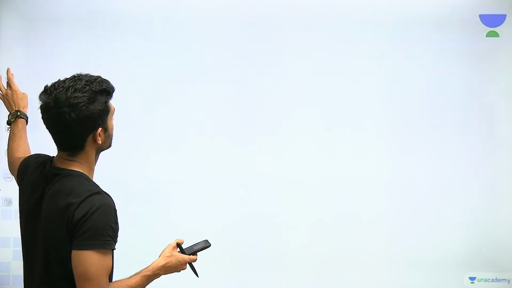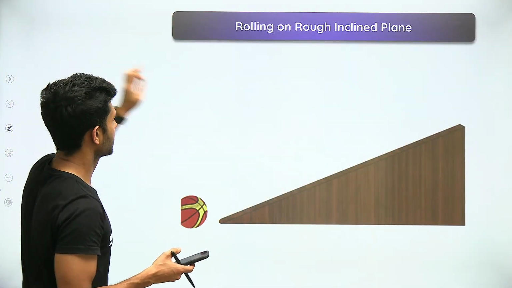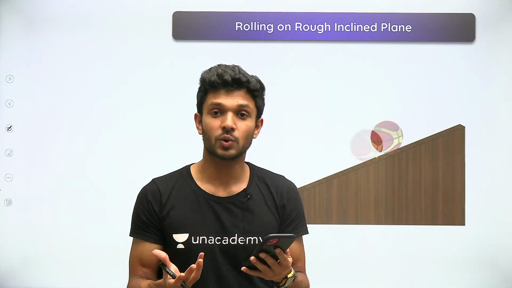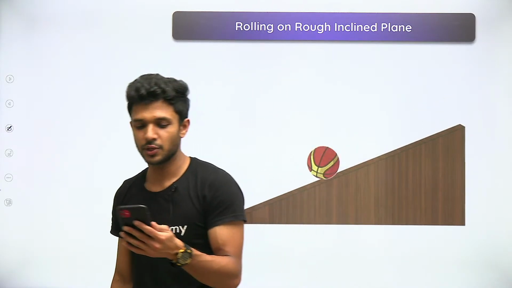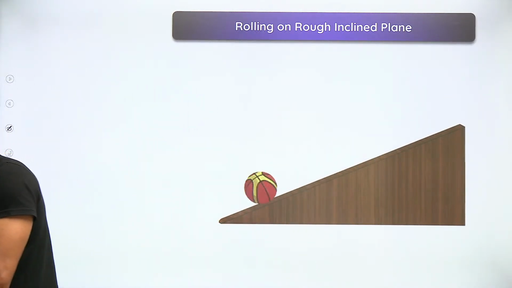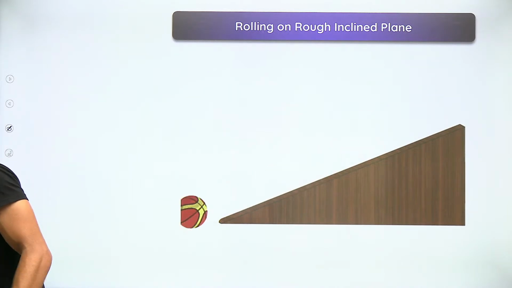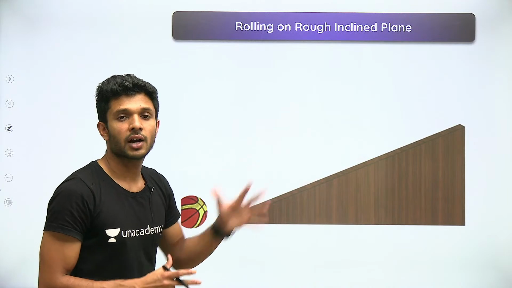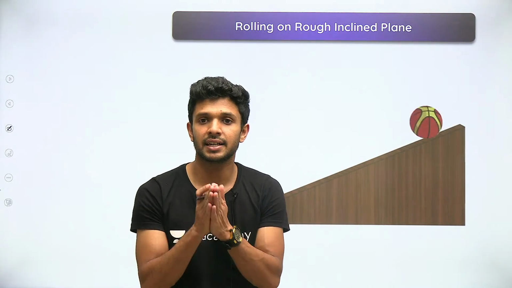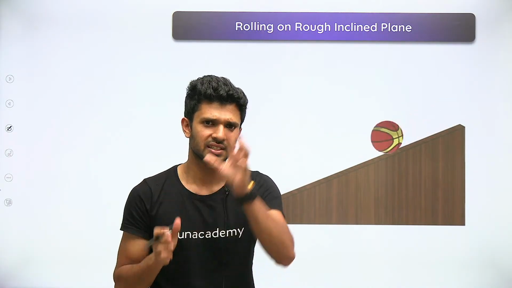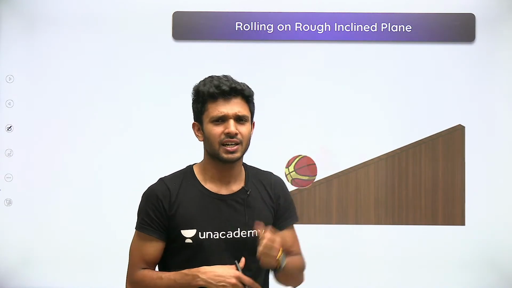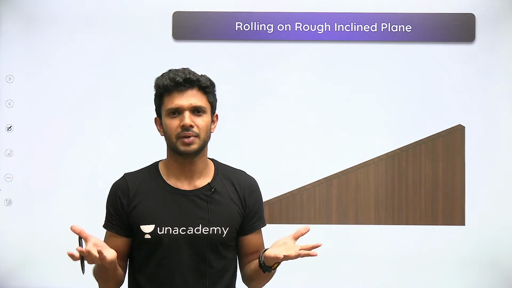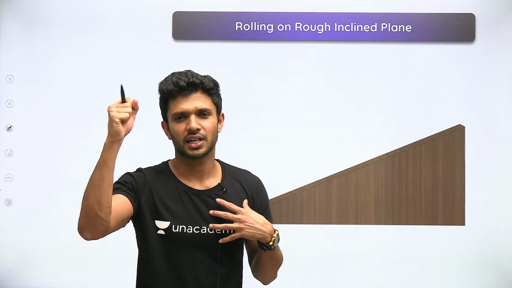Okay, so the rest of the question we will be completing after rolling on an inclined plane, which we will also call accelerated pure rolling motion. Now clear, Sankamitra? No doubt, Anubham, Harsh? Okay, so dekh le. Now we are going to discuss accelerated pure rolling motion, which means acceleration भी आ जाएगा, थोड़ा और मुश्किल हो जाएगा, but we are all together, we are going to crack it, right?